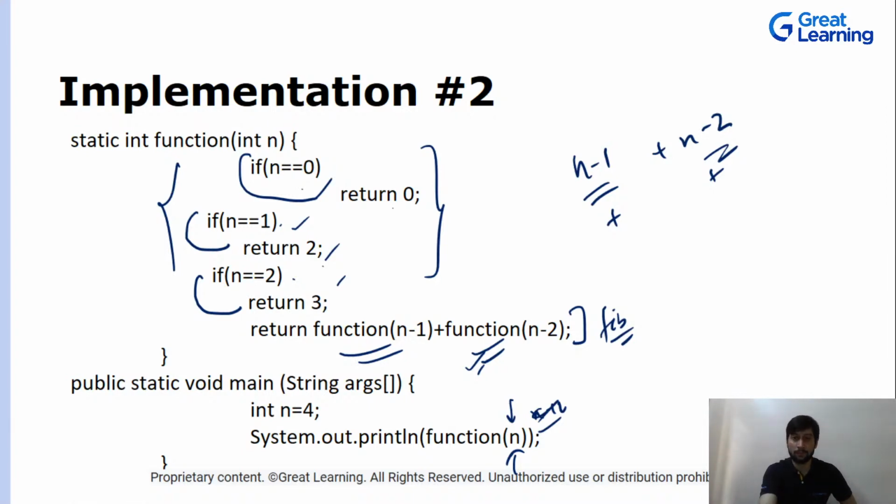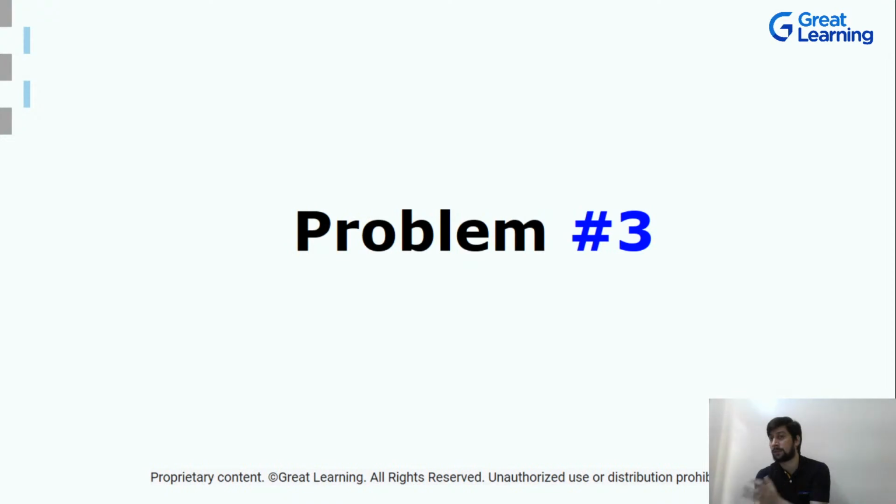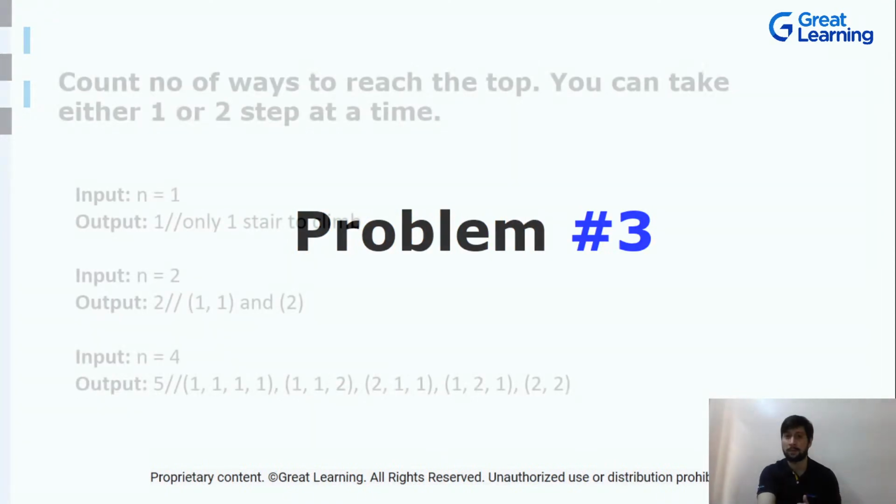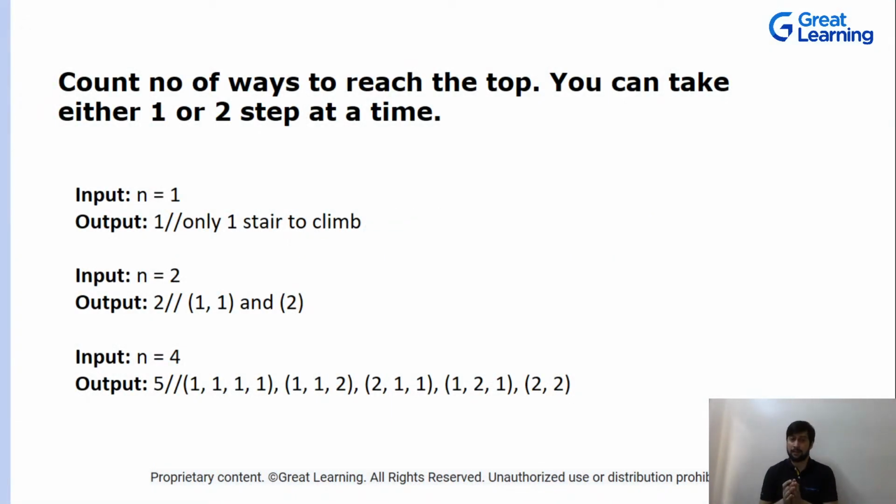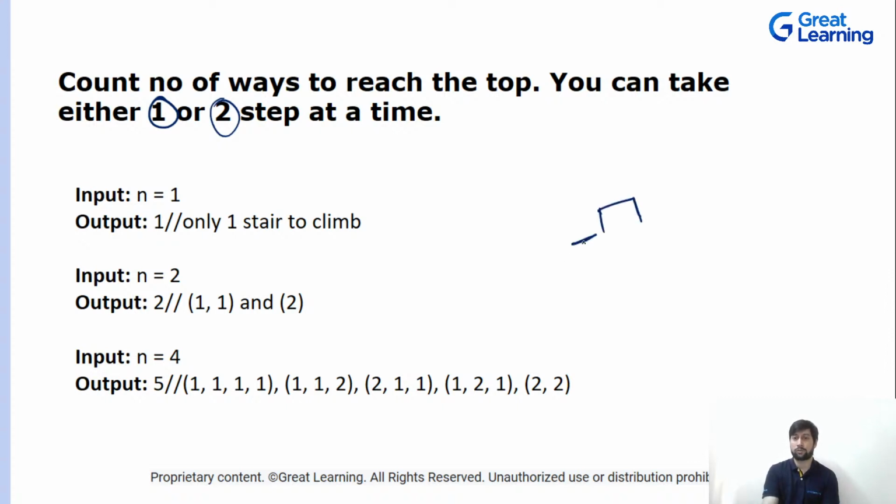Cool. Now let's look at question number 3, that is the third problem. This is the question: count the number of ways to reach the top. You can take either one step or 2 steps. So let's suppose you have a stair, and now you are at this position. How many ways are there to reach this position? You can either take 1 step or 2 steps. Here you can only take 1 step, right?